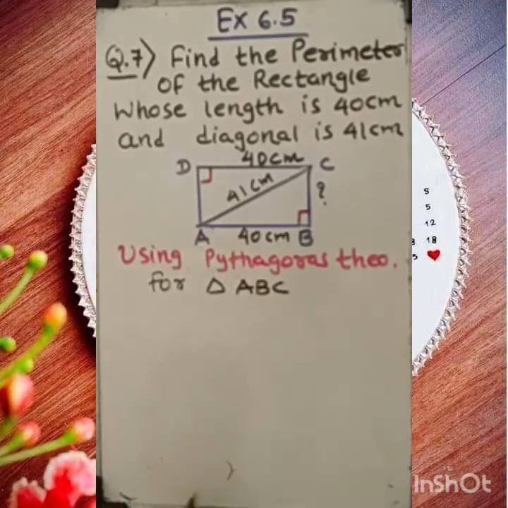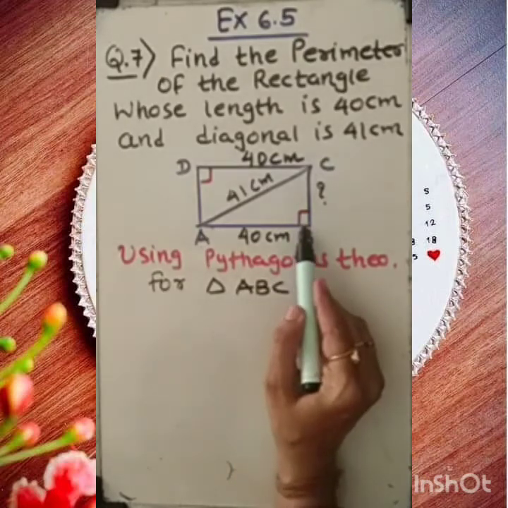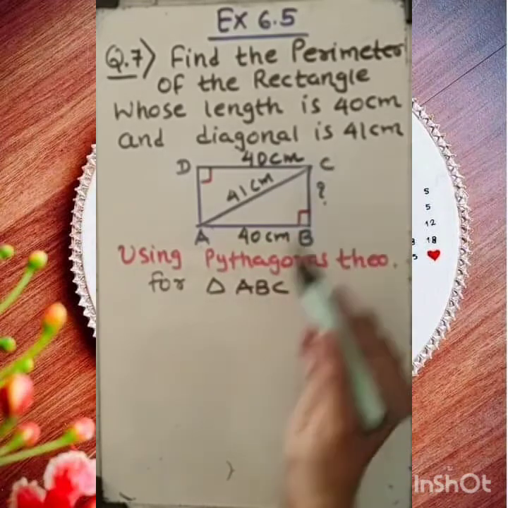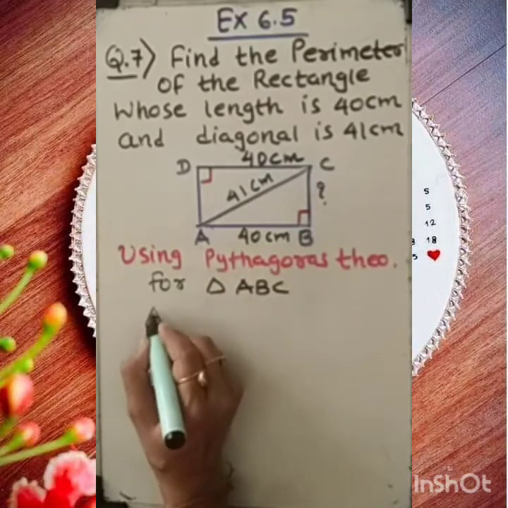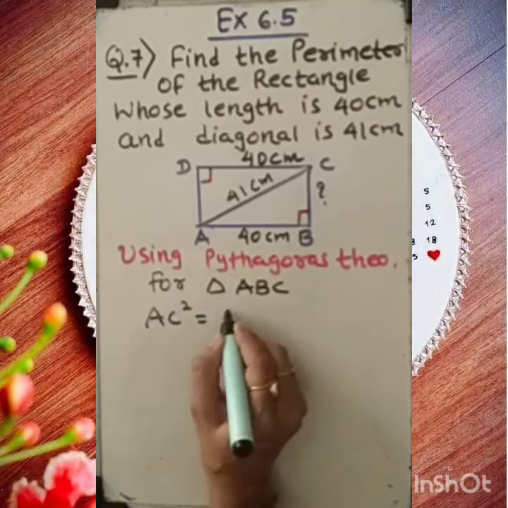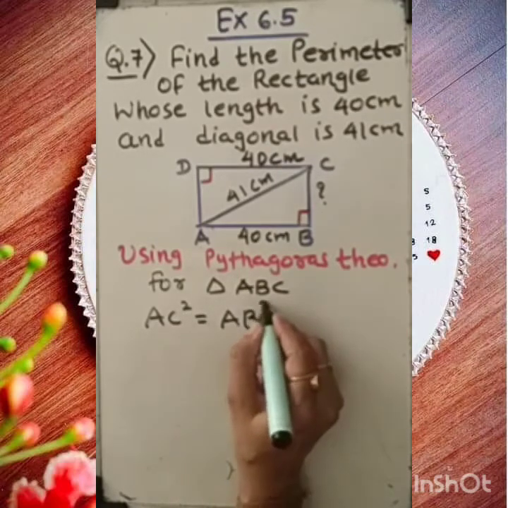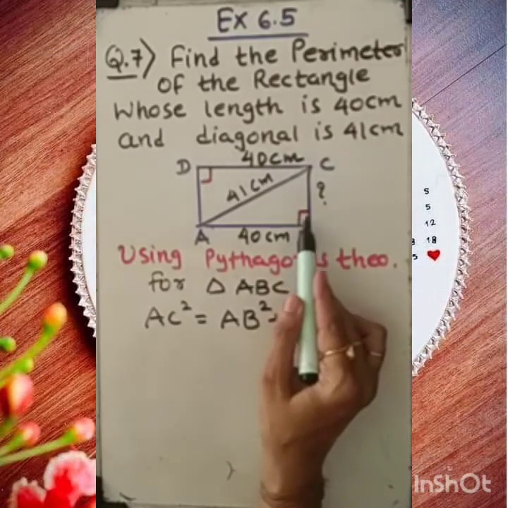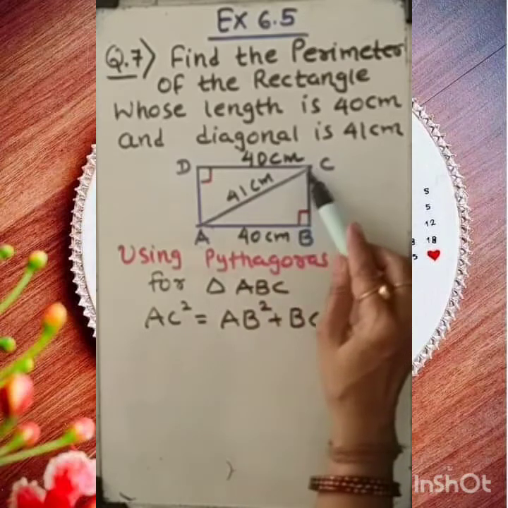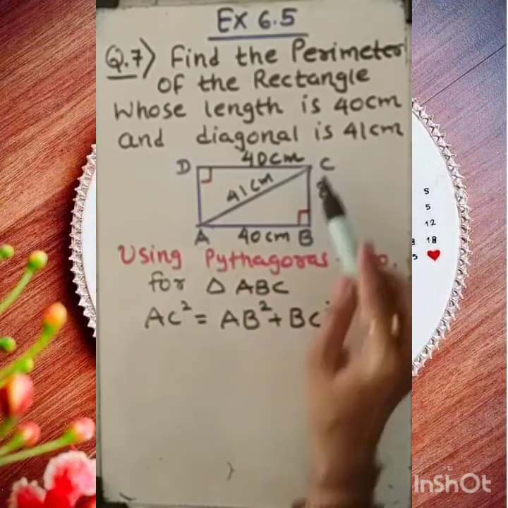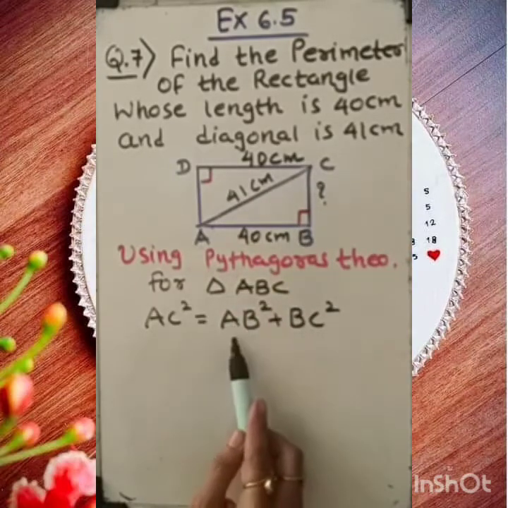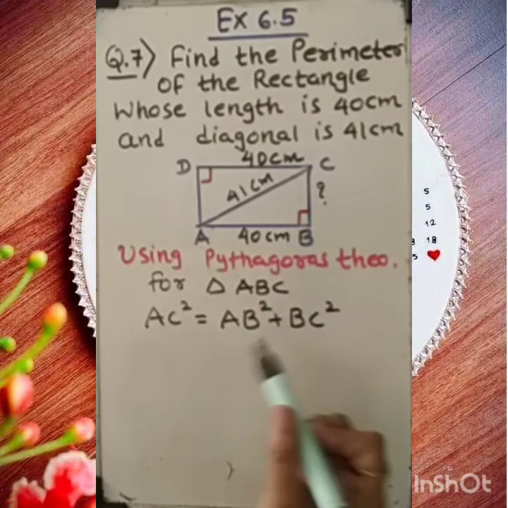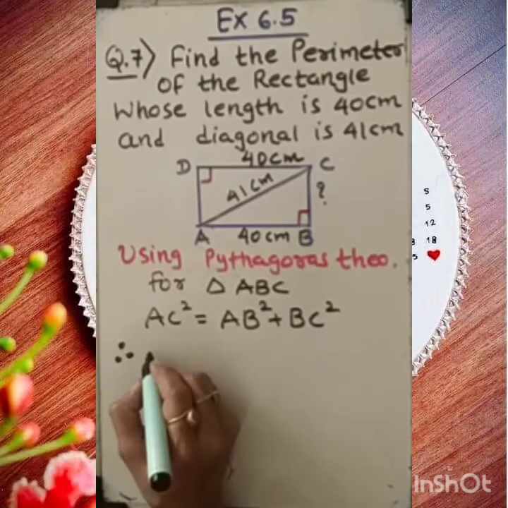ABC is a right angle triangle with angle B 90 degree, so of course AC will become the hypotenuse. And as you know, hypotenuse square, AC square, will be equal to AB square plus BC square. Keep this in mind, this is 90 degree. AC is the hypotenuse, so hypotenuse square is equal to the sum of the squares of the rest of the two sides.